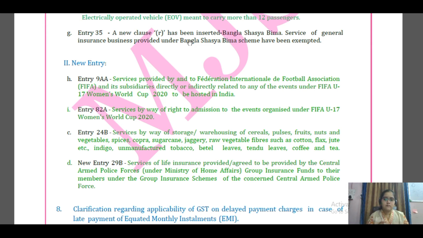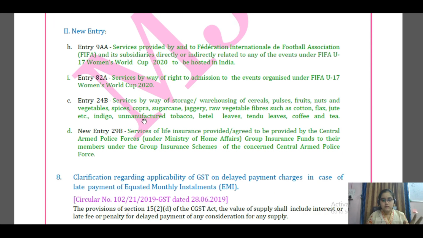So, like we have armed forces in various categories like CRPF, BSF. The one category is Central Armed Police Forces, and they'll be having a group insurance fund. So, if this fund provides any service to the members under the group insurance scheme, then that service is exempted. So, life insurance service provided by the Central Armed Police Force Group Insurance Fund to their members under the group insurance scheme of the concerned fund of the concerned armed force is granted an exemption. Okay. So, I hope till now you people are doing good. Please pause, revise once, and just come back.